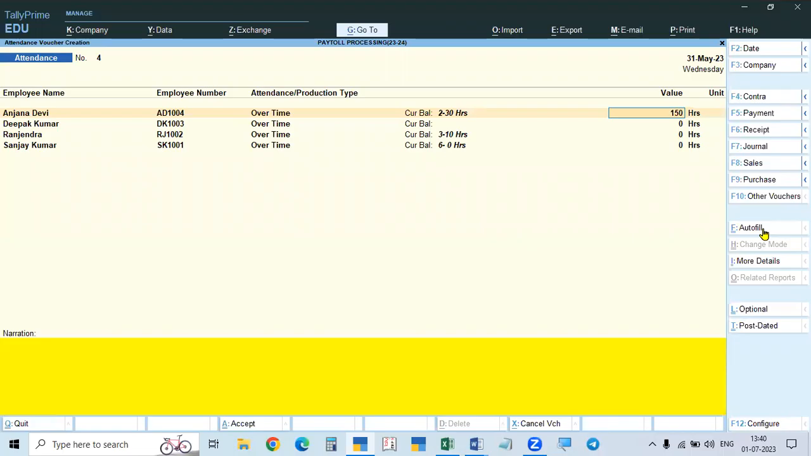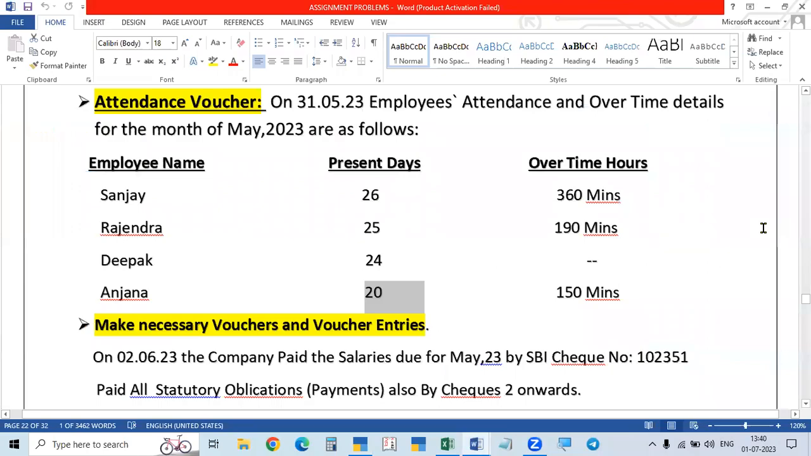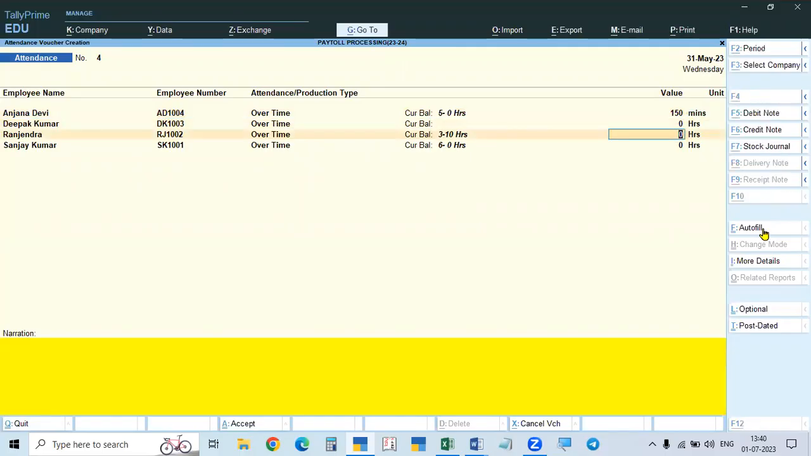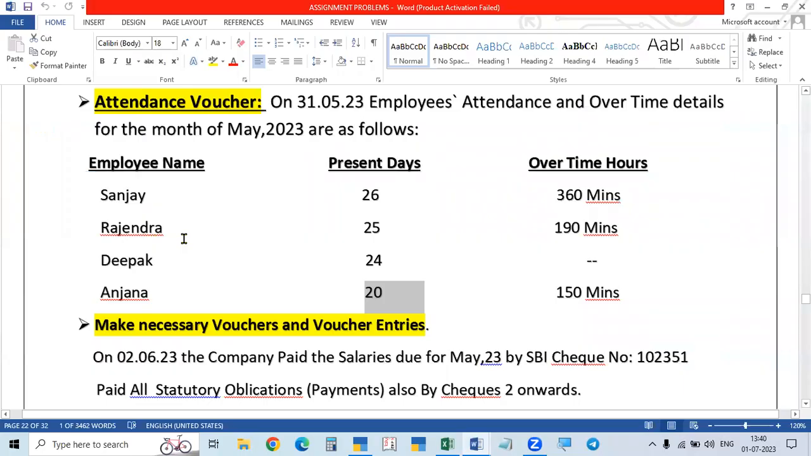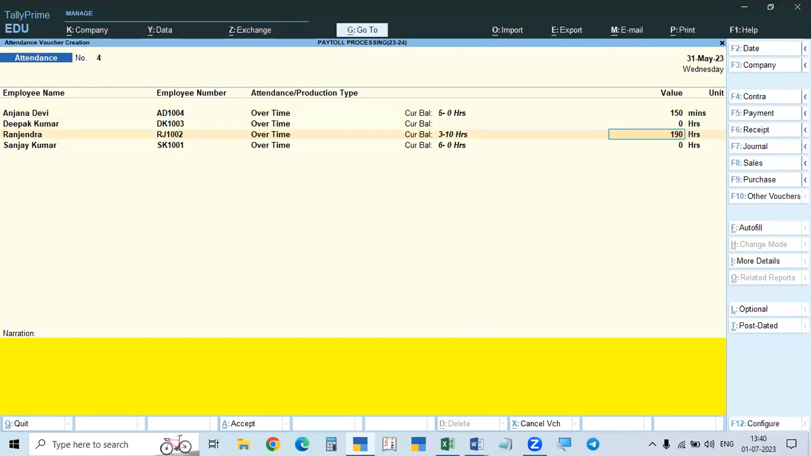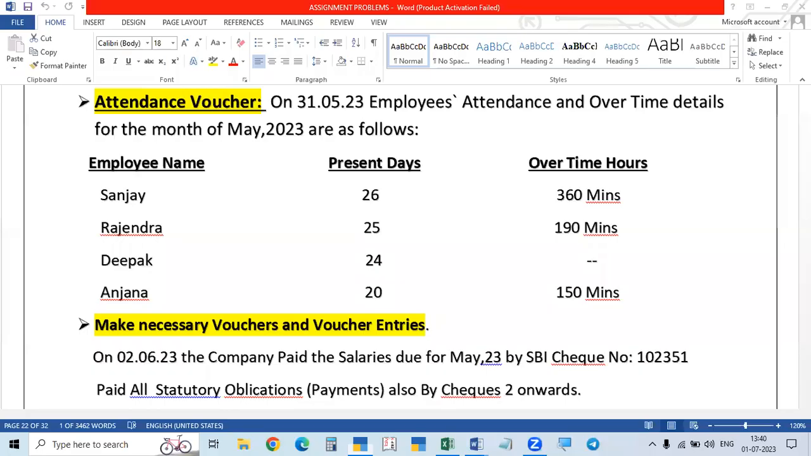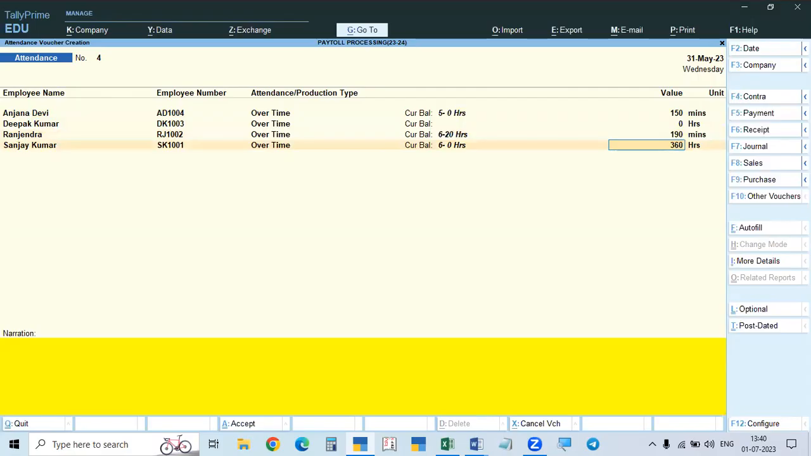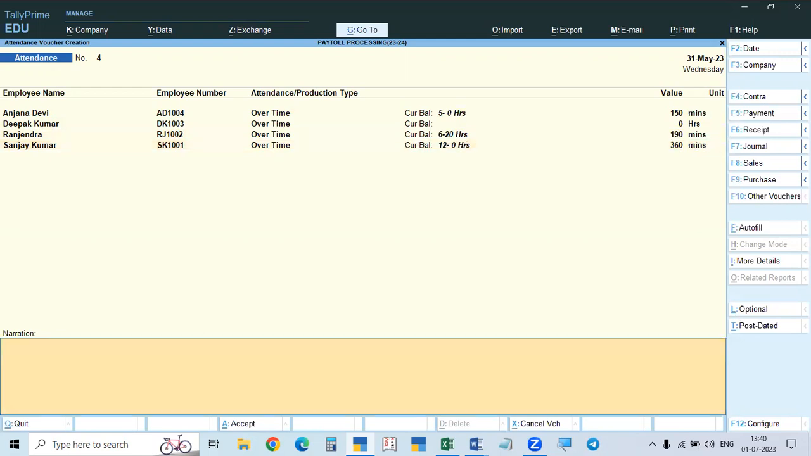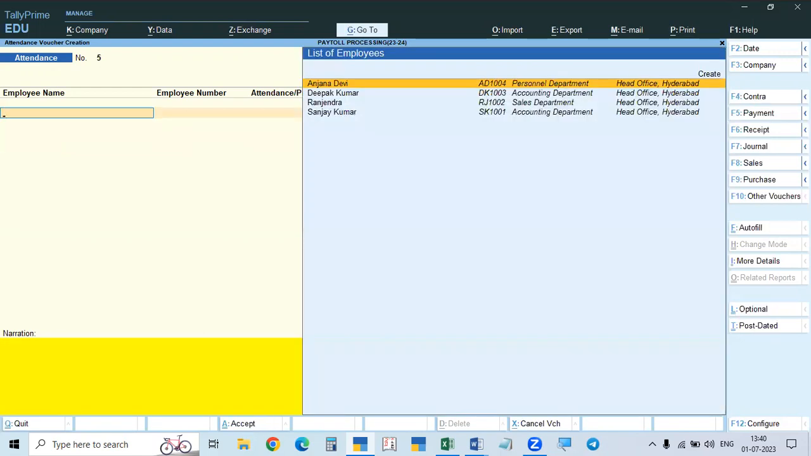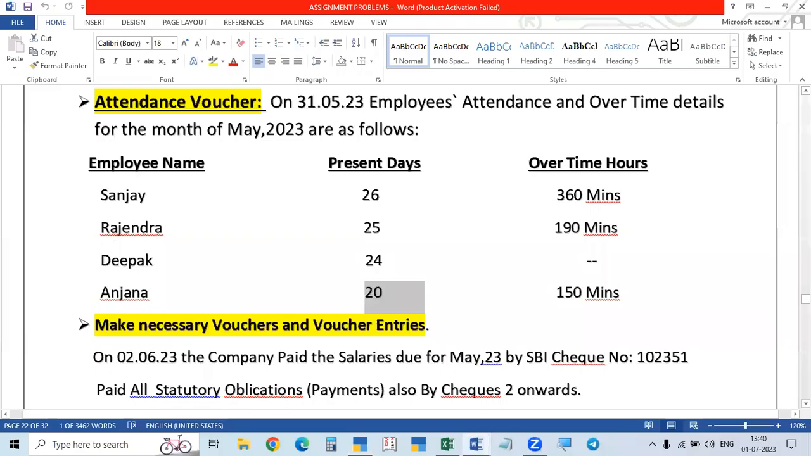150 minutes. So 150 we will take as minutes. Then Deepak, you don't have, so pass on. And then Rajendra, 190 minutes. Then the units you have to change to minutes. And then Sanjay Kumar, 360 minutes. So these are completed. Okay, so salary attendance we completed.